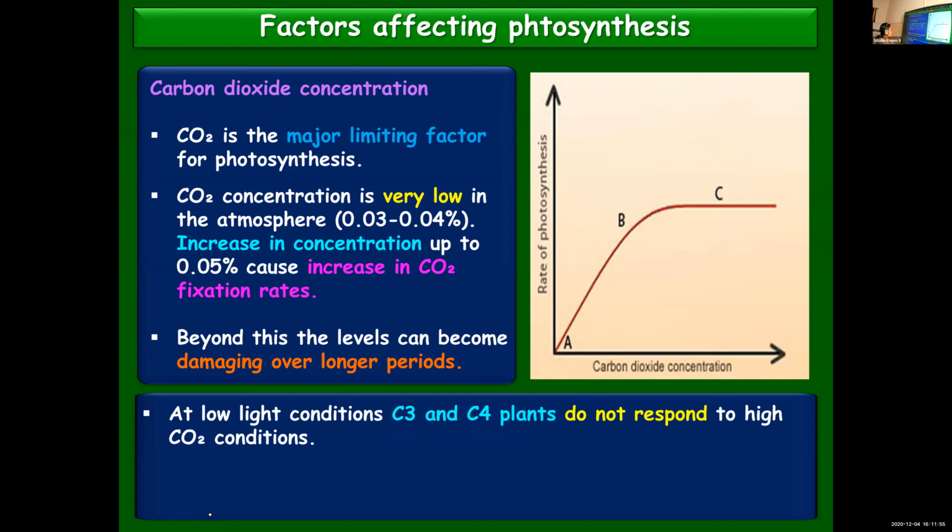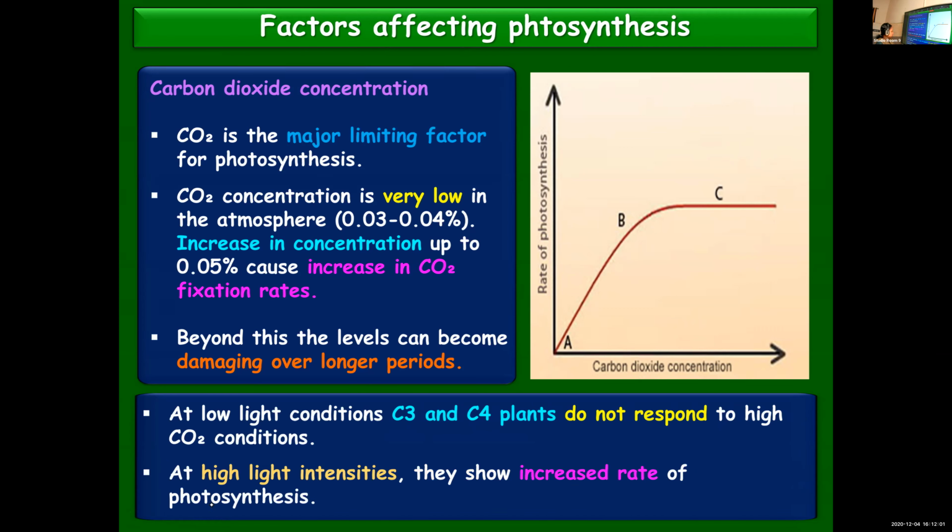So even if the carbon dioxide concentration is high, if the light intensity is less, C3 and C4 plants will not respond. And at high light intensities, with an increase in the concentration of carbon dioxide, they will show an increased rate of photosynthesis. But that too, as I said, can become damaging if the carbon dioxide concentration becomes very high and such a condition is prevalent for a long period of time.